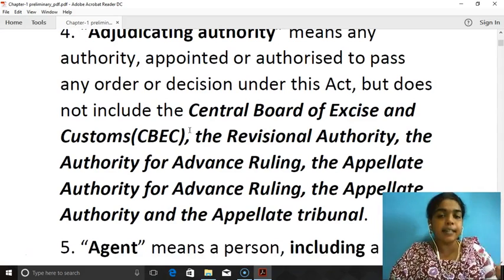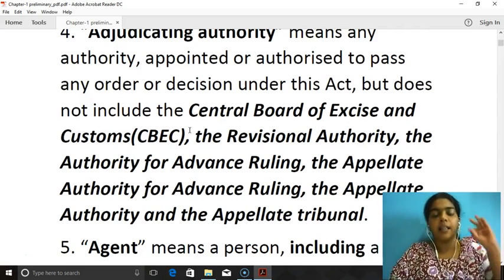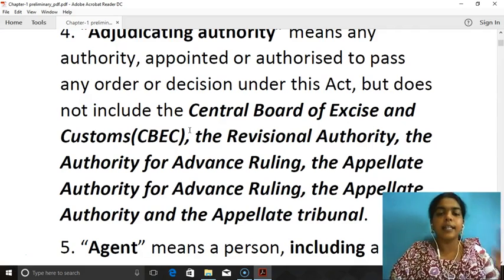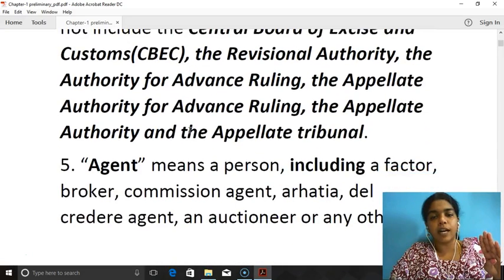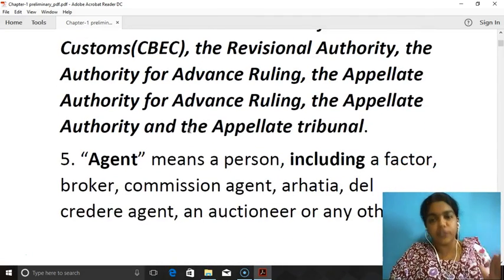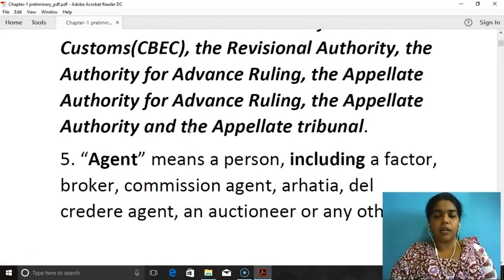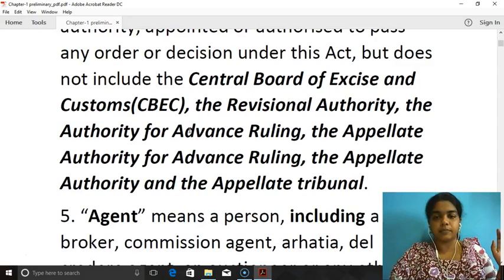First, Central Board of Excise and Customs. Second, Revisional Authority. Third, Authority for Advance Ruling. Fourth, Appellate Authority for Advance Ruling. Fifth, Appellate Authority. Sixth, Appellate Tribunal.